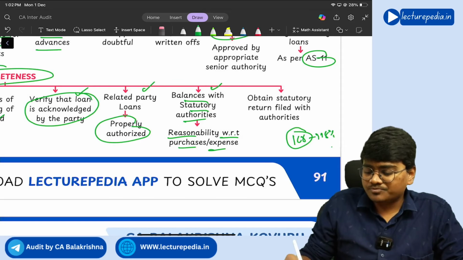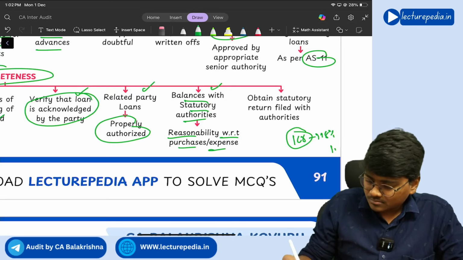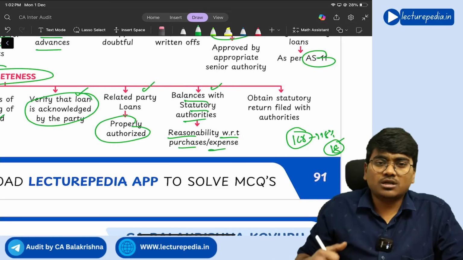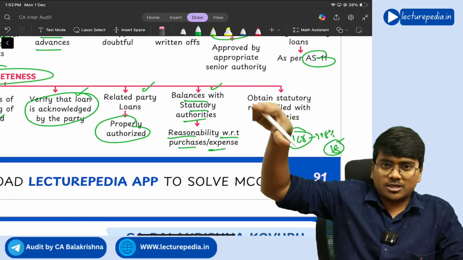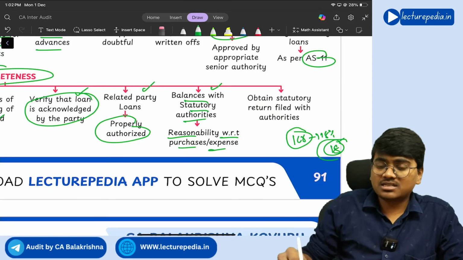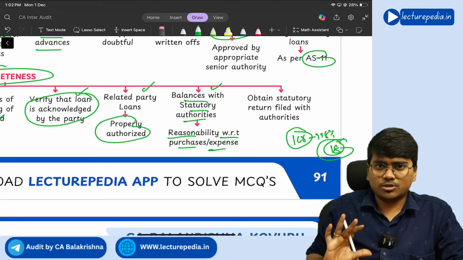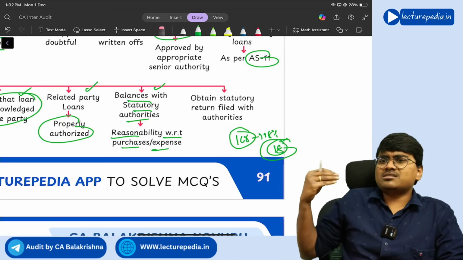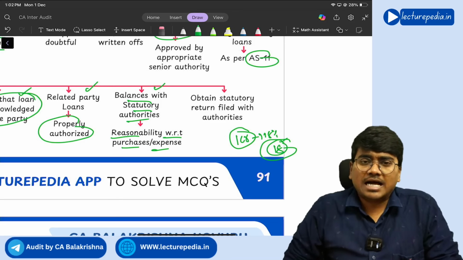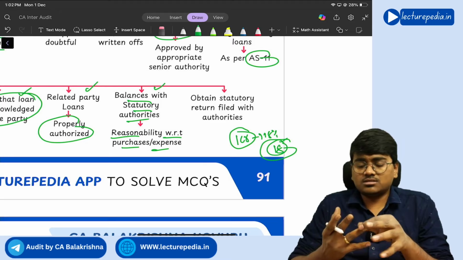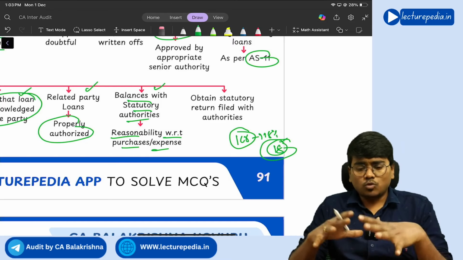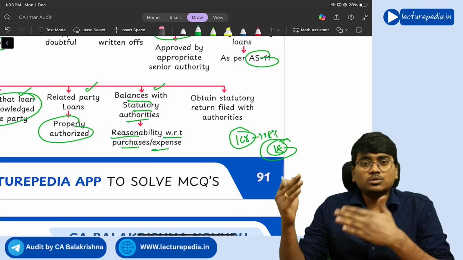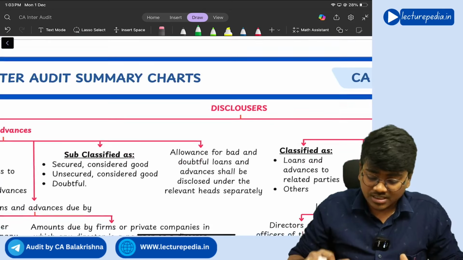So some 18 lakhs should be the GST input balance available with the department on your behalf, right? So if it is 18 lakhs or 17 lakhs, it is reasonable. So such a reasonableness test you also need to perform, and obtain the statutory returns filed with the authorities. So you will file income tax returns, GST returns. So with respect to whatever amount you are verifying, the respective returns that have been filed, you need to ask for from the company.